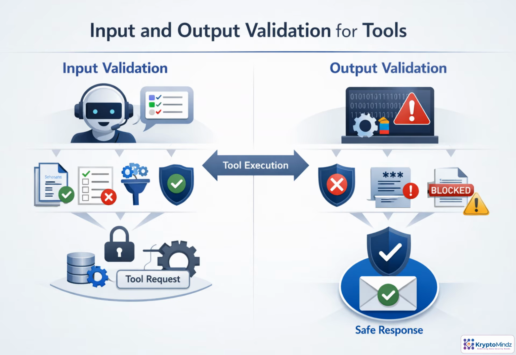Tool calls need checks on both sides of execution. Before the call runs, validate the request. Does it match the schema? Use an allowed action, target an approved resource, and satisfy business rules such as required approval. After the call completes, validate the response. Redact secrets, remove irrelevant bulk data, and block anything that looks like instructions to the model. These controls prevent tools from becoming a backdoor for unsafe actions or prompt injection.